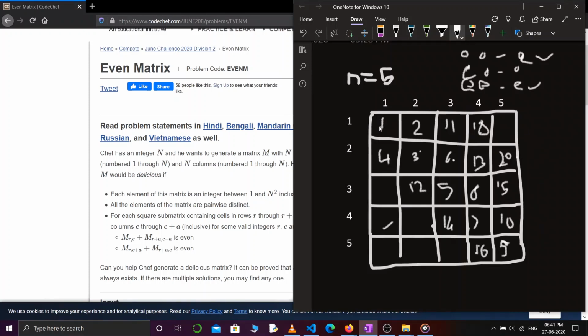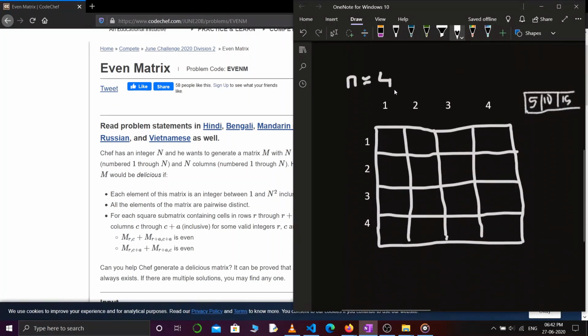I'm printing an odd number, then an even number, then odd, then even, and if you calculate for this, this is going to be odd because this is odd, right? So odd, even, odd, even, odd, and so on. So actually this is the solution for this problem statement. But there's one more thing. Let's say the value of n is 4.